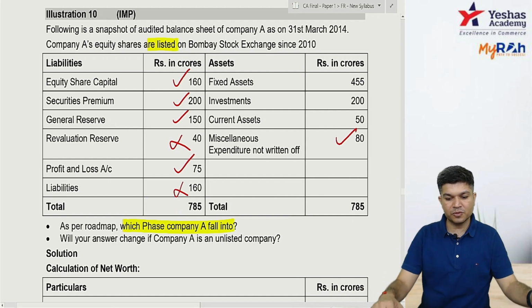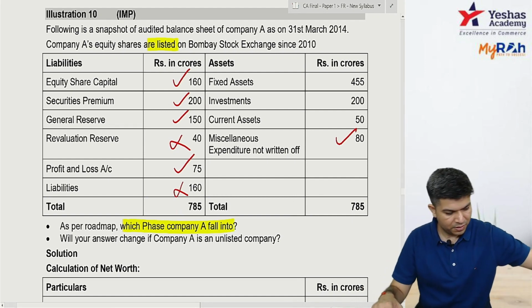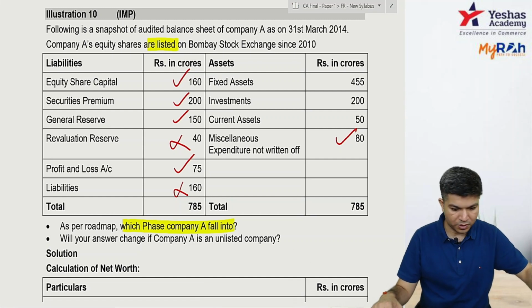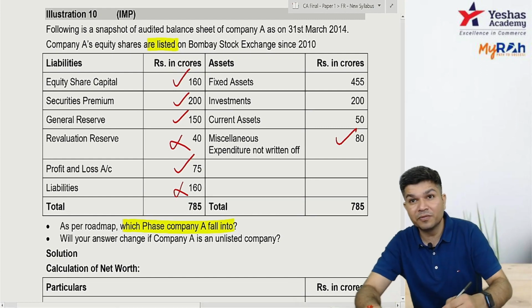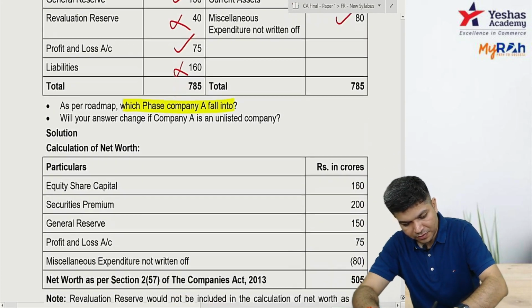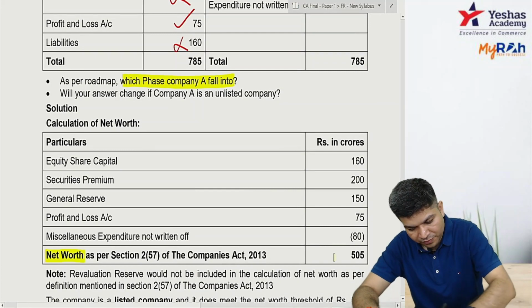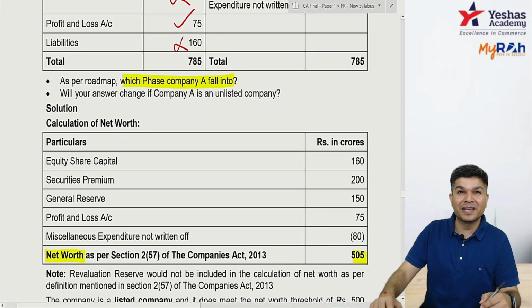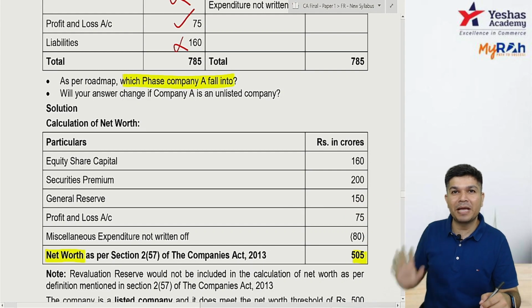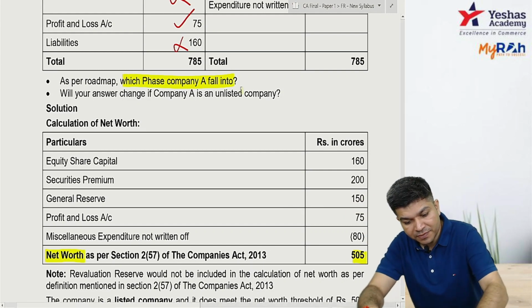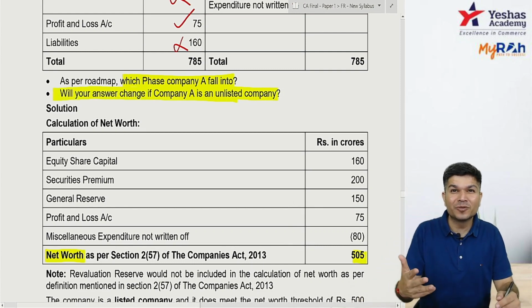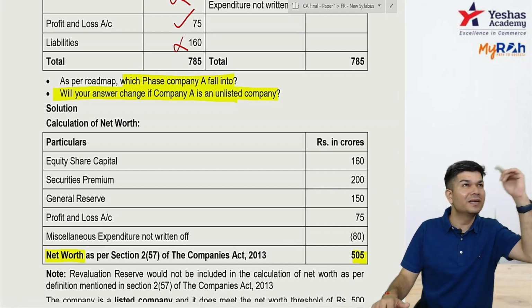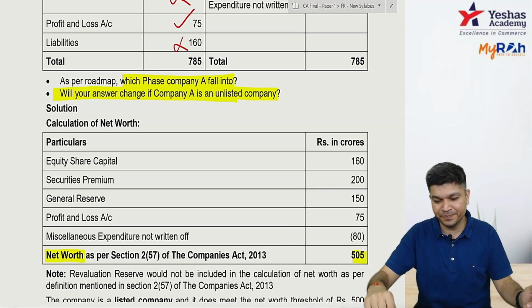To do it, 160 plus 200 plus 150 plus 75 minus 80. Is it coming 505? Okay, so your net worth is coming 505. As your net worth is 505, can I say 1/4/16 onwards it will be applicable? Achha, would your answer change if it's unlisted? Unlisted more than 500 crores, same 1/4/16. So remember 1/4/16, listed, unlisted, net worth 500 crores or more.